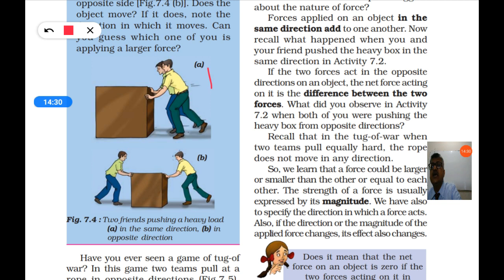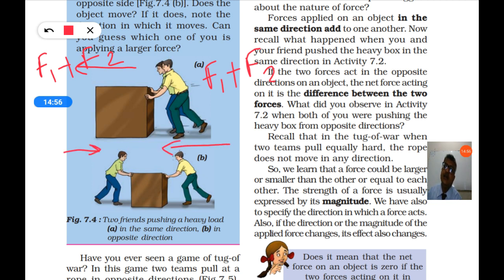Here say F1 is the force applied by you and F2 is the force applied by your friend. If both are moving in the same direction, the resultant force is given by F1 plus F2. So they move easily because the two forces are added to each other. Here it is difficult to move the box, and it will move in the direction of the stronger person.